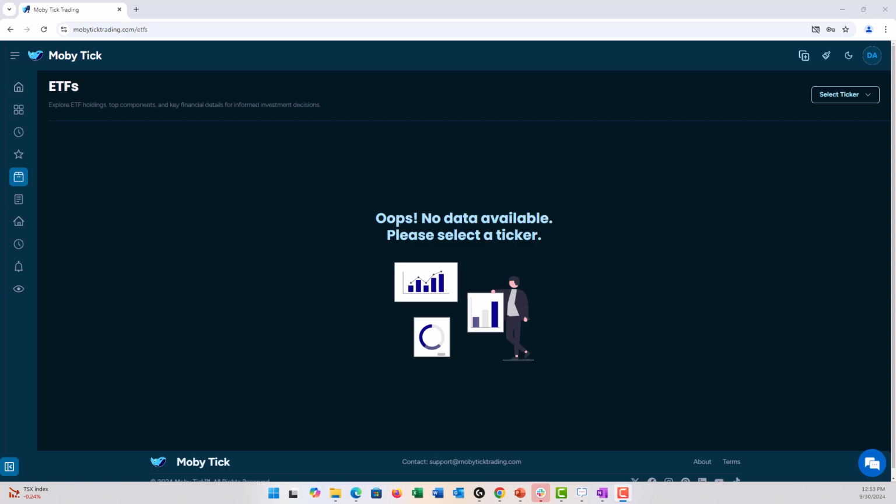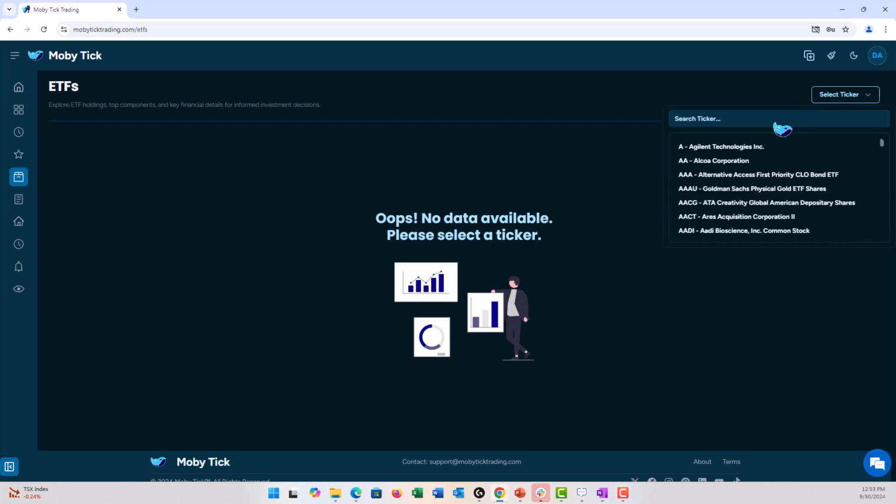One of the things is we can look up an individual ETF and see what the list of the components are, not only the top 10 holdings, but also every holding in the ticker. The other thing that we can do is look up an individual stock, for example, say AMD, and see what ETFs are holding that. And that's quite important. So let's go ahead and look at that first.